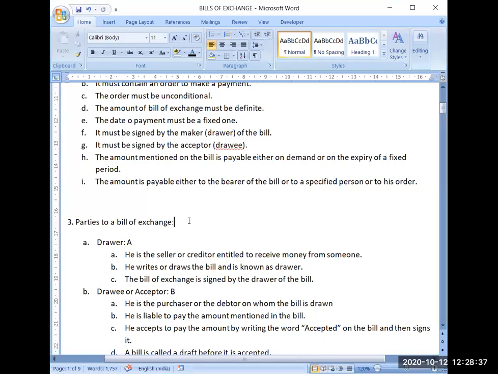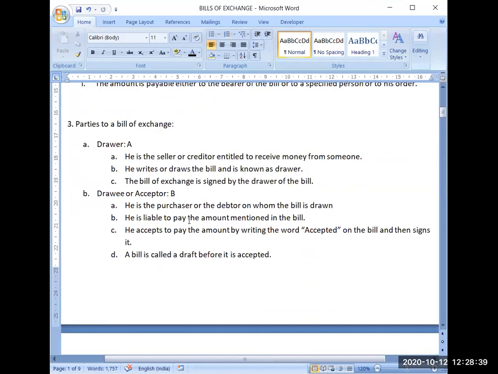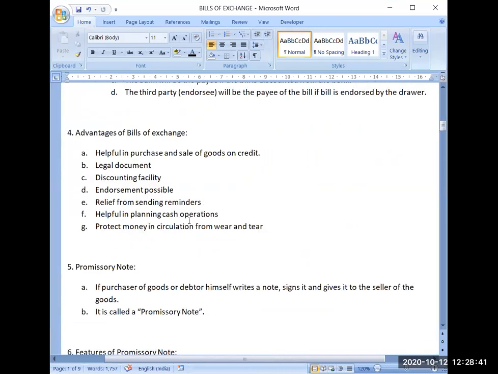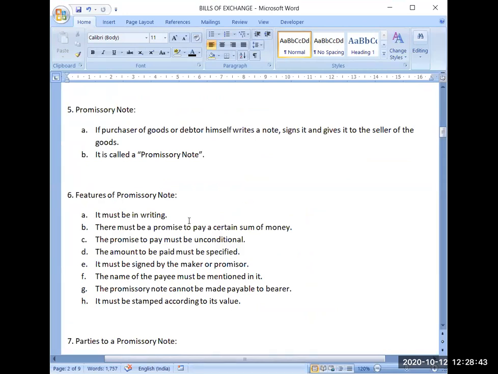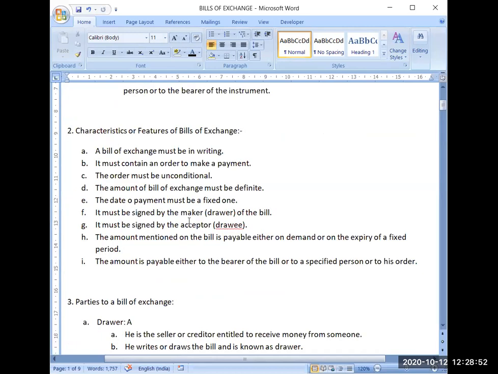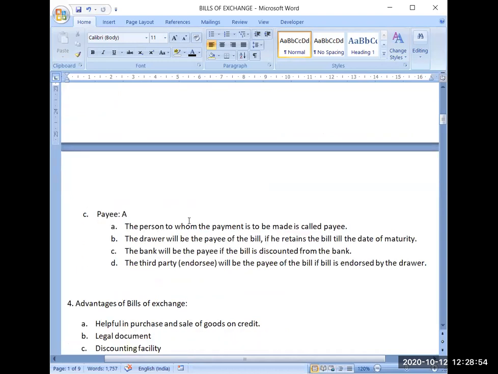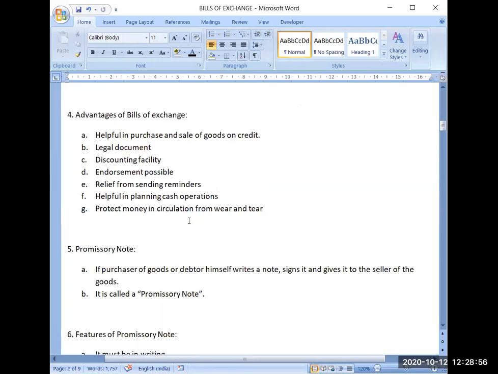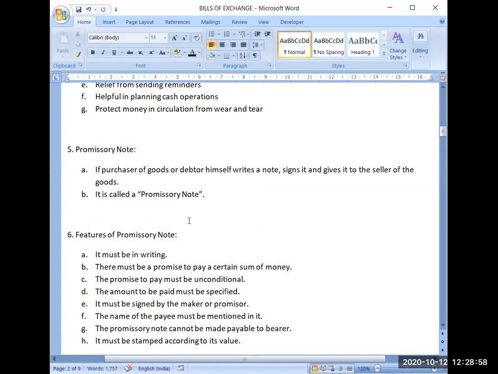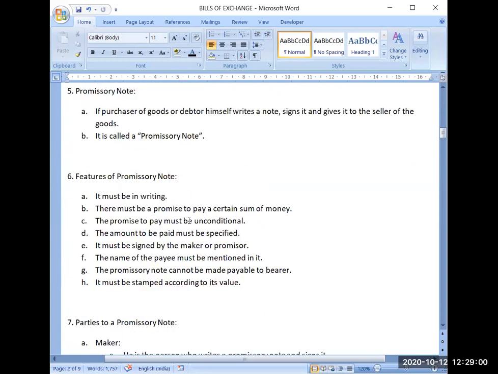So now we have discussed many topics. Now coming to the next topic in bills of exchange, which is the promissory note. Till now we have discussed the meaning of bills of exchange, the features, the parties to the bills of exchange, and the advantages of bills of exchange. Now, what is a promissory note?